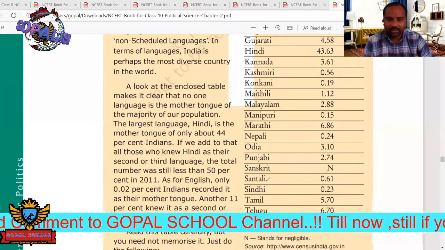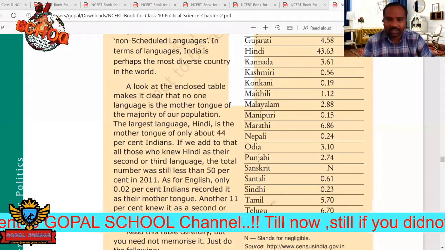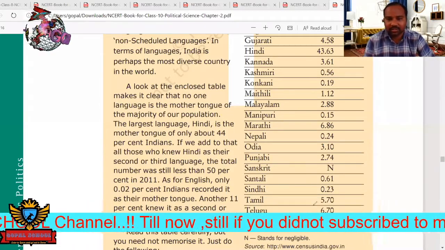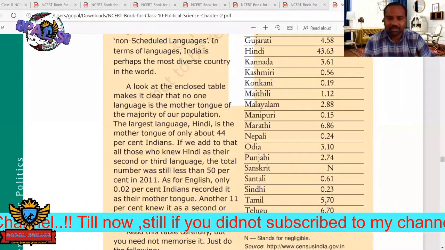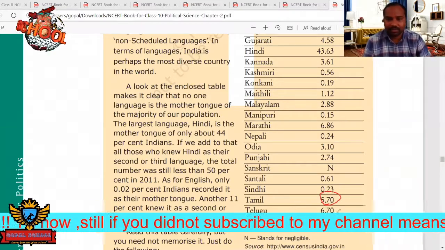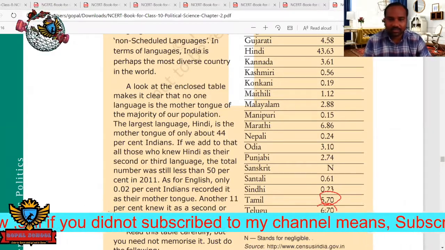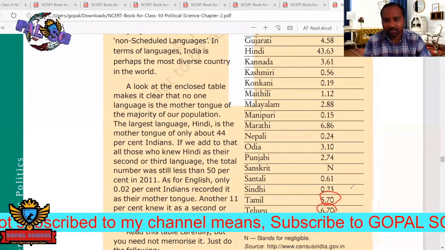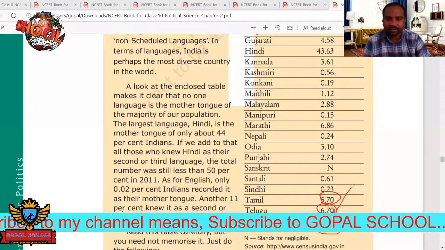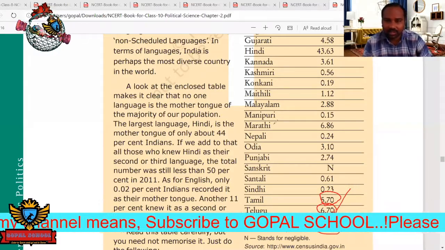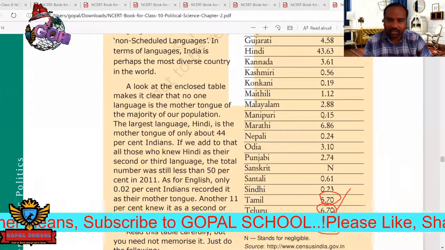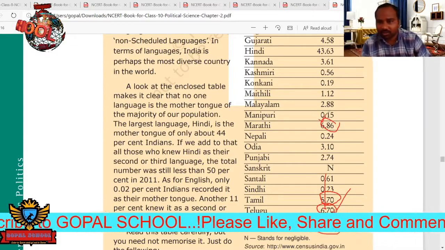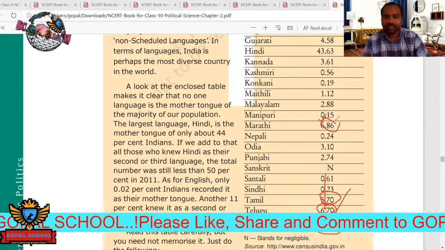Next, come to the Santali language, Sindhi. The Sindhi language is spoken on the borders of Punjab. Next, Tamil. Tamil language speakers are nearly 5.70% of the Indian population. Telugu is nearly 6.70% and Urdu is 4.19%. Here Telugu is the next biggest spoken language after Marathi. Marathi and Telugu both have the highest number of speakers in our country after Hindi. That's why Telugu.